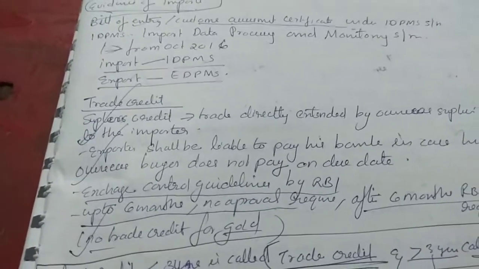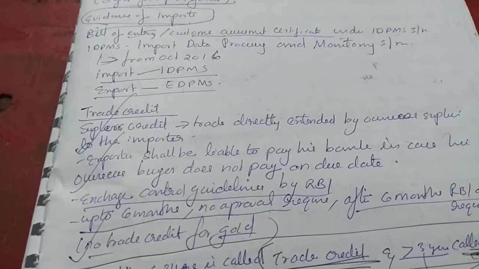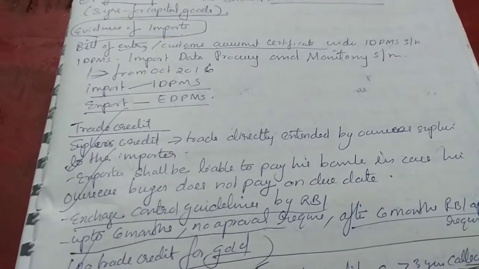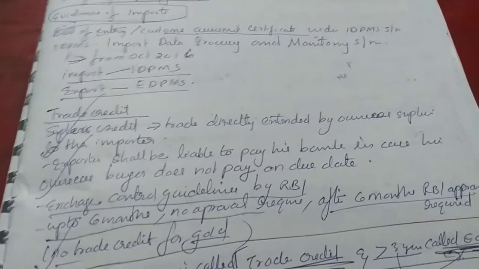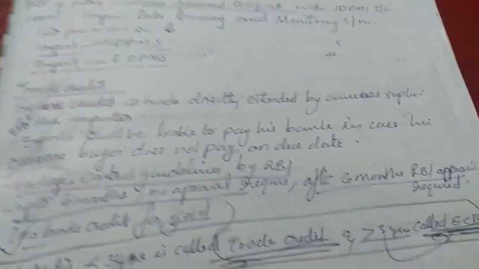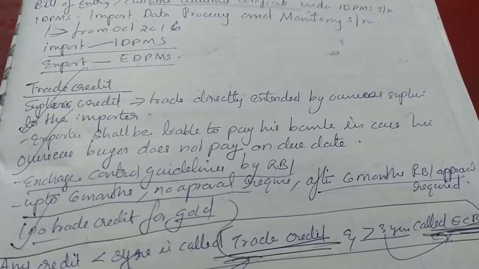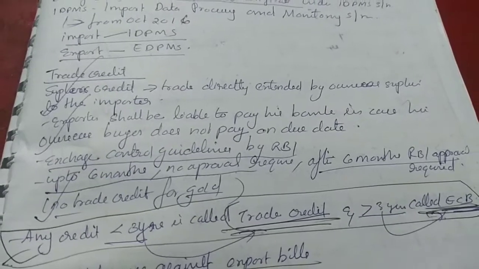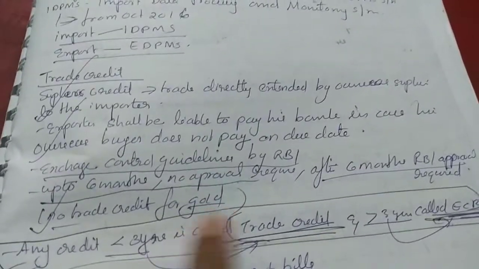Supplier's credit: trade credit directly extended by overseas supplier to the importer. Exporter shall be liable to pay his bank in case his overseas buyer does not pay on due date. Exchange control guidelines by RBI: up to 6 months, no approval required. After 6 months, RBI approval required. No trade credit for gold. For gold, no trade credit is given.